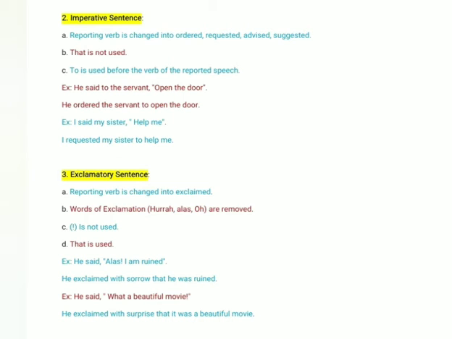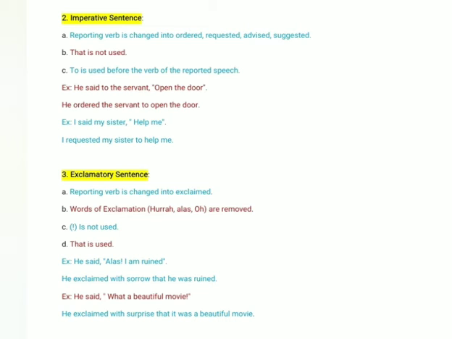First, the reporting verb is changed into exclaimed. Next one, words of exclamation like hurrah, alas, oh are removed. So when we are changing the exclamatory sentence from direct to indirect, these words are redundant. We don't use these words. Okay, and the exclamation sign is not used while changing from direct to indirect. Okay, and like assertive sentence, here also we use that. Here I have given a couple of examples.